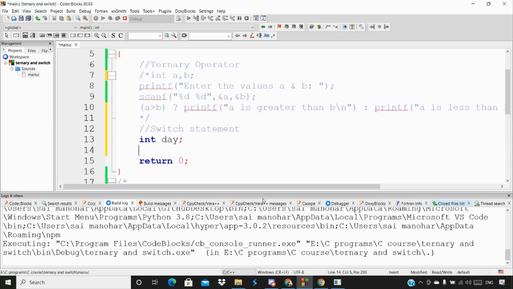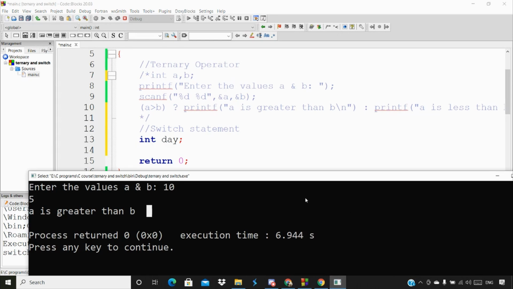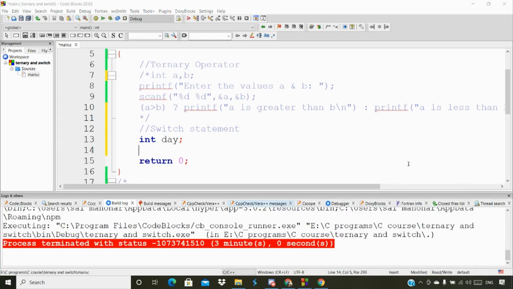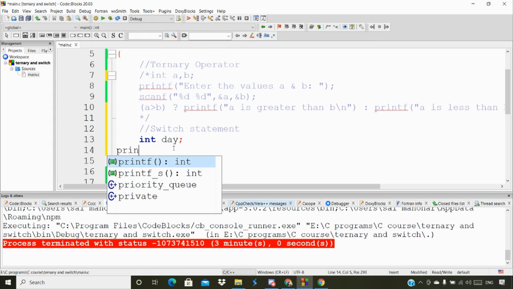Now I'm going to ask the user to enter a value, so that the user can understand and give a valid input. I'm going to use a printf statement to make clear what exactly I'm asking the user to enter. So now I'm going to type printf.